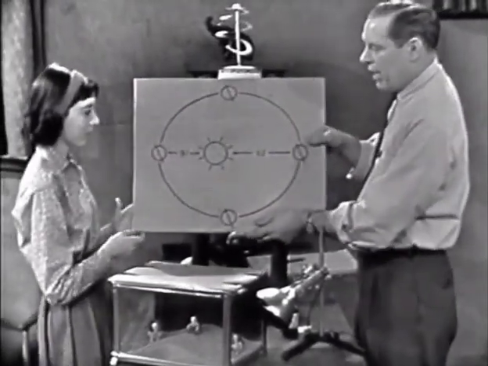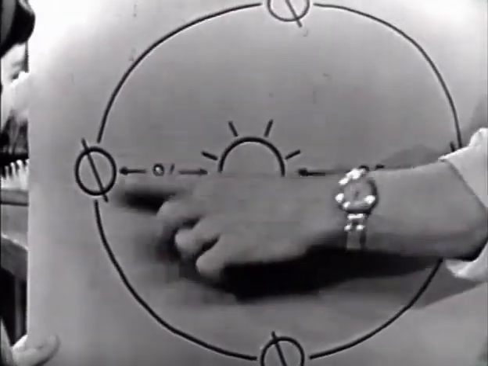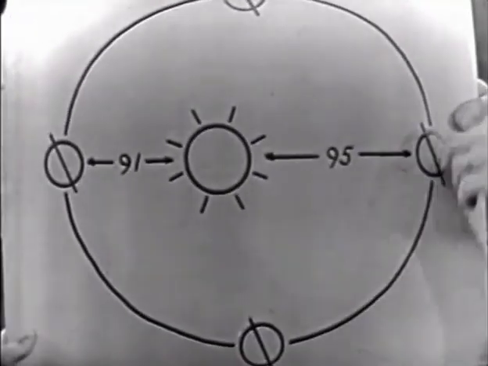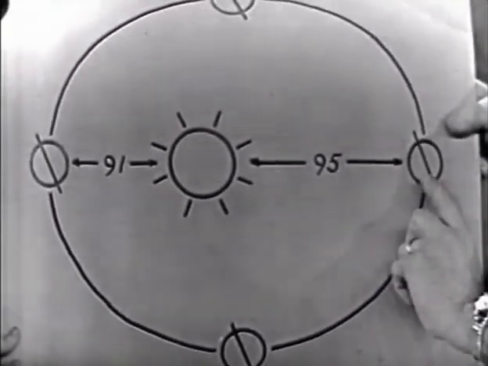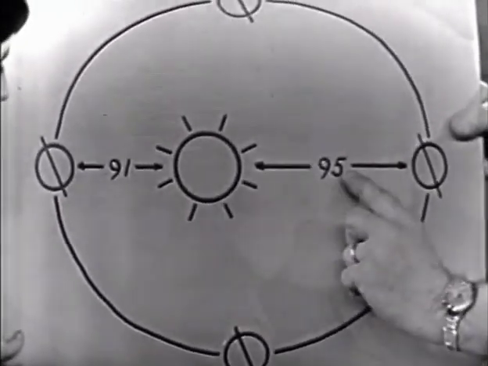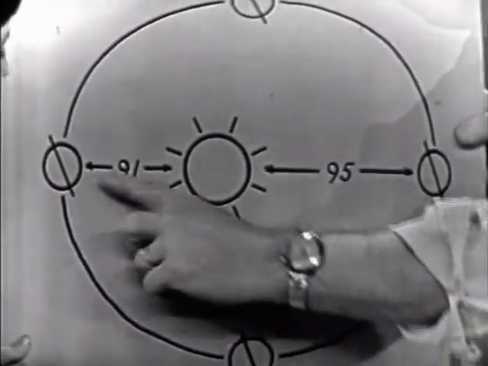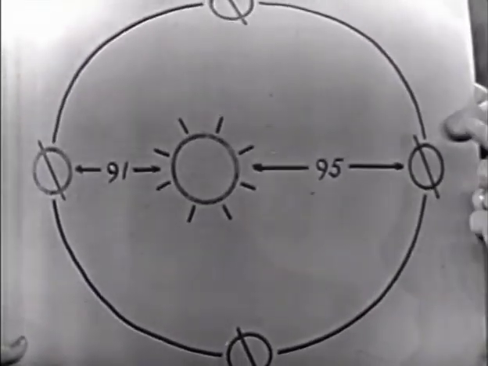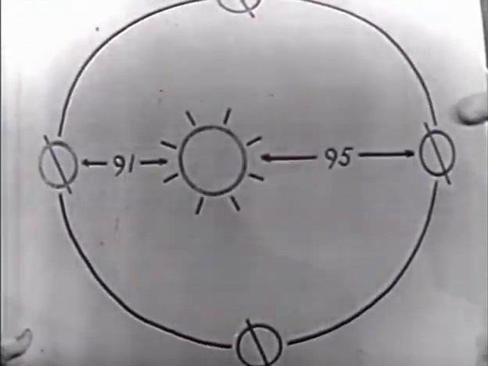Here is a diagram. This represents the sun. See? This represents the earth. So what does this circle represent? A year. That's a year, because the earth goes around the sun once in a year. Notice, however, at one place it's 95 million miles from the sun, and in another place it's only 91 million miles from the sun. Now, one of these is summer and one is winter. Which do you think is which?